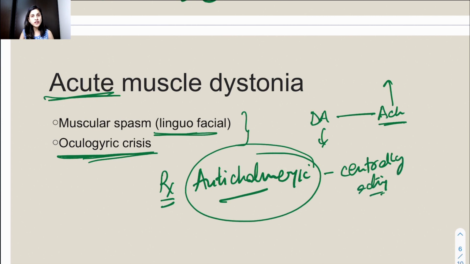So why are we not giving atropine? Because it doesn't cross the blood-brain barrier as such. The drugs which cross the blood-brain barrier and have effects on the cholinergic receptors in the central nervous system are called centrally acting anticholinergics, like benztropine, benzhexol. They all belong to this class. So this is a drug which can really benefit this particular problem.